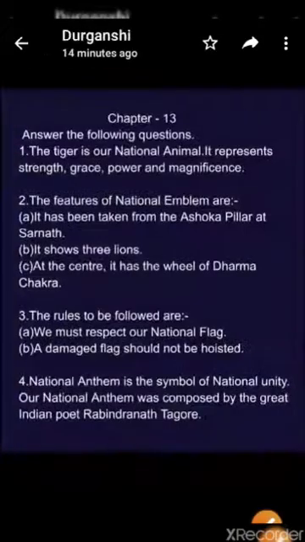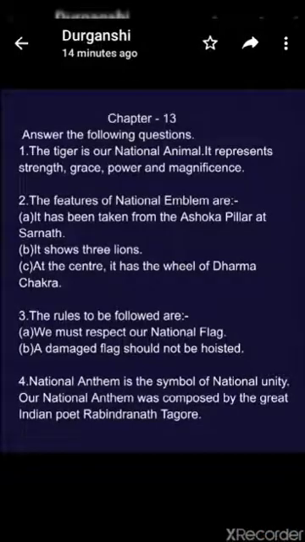Fourth, which of the following pair is wrong? Here first one, national flower lotus, it is correct. Second also correct, national animal is tiger. And the third, national fruit, it is given wrong because our national fruit is mango. Now see the question answer. Here are the question answer.